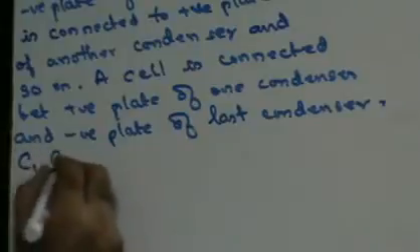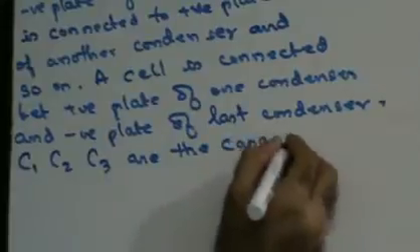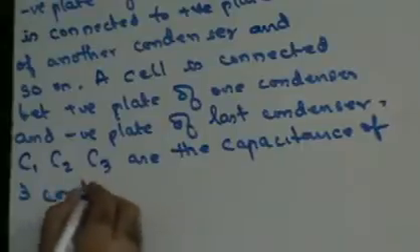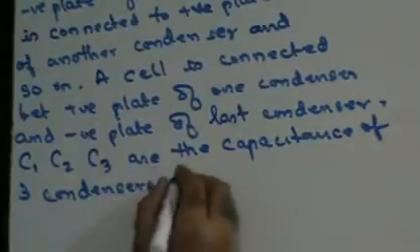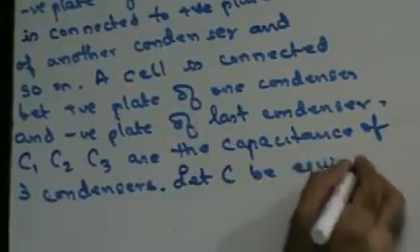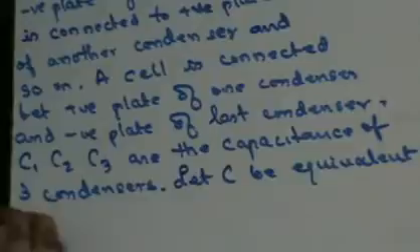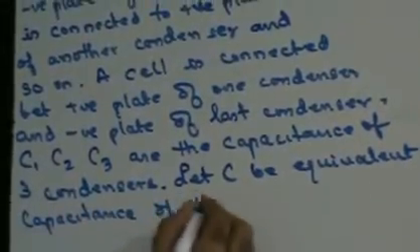Now let us assume that C1, C2, C3 are the capacitances of the three condensers. Let us assume that C is the equivalent capacitance of the arrangement.